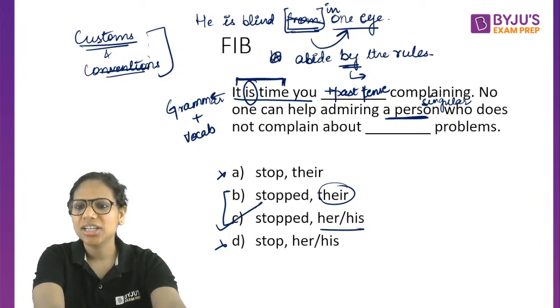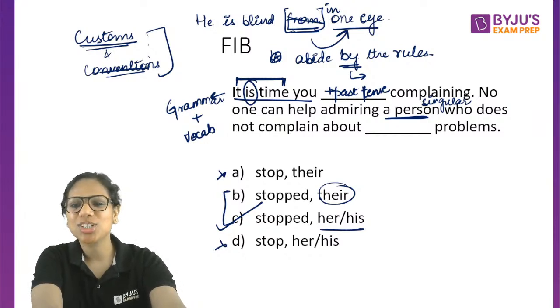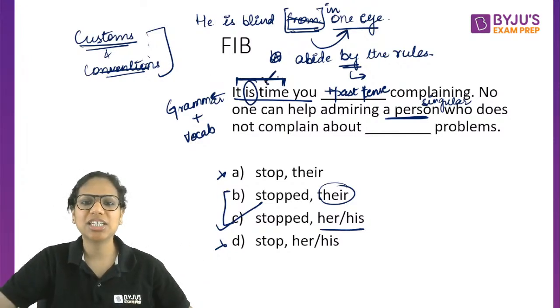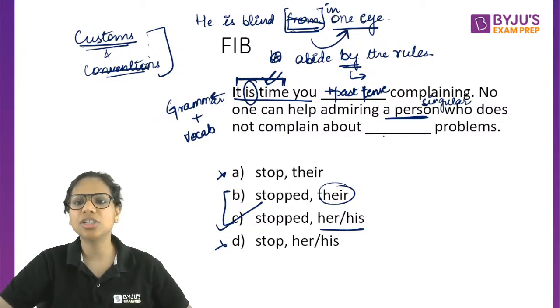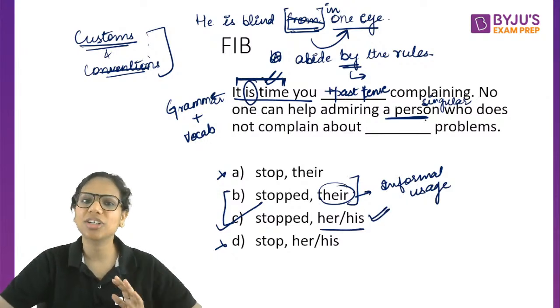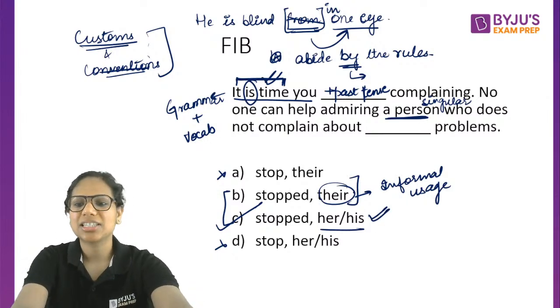Good, Raj. Then Anush. Okay, whatever your name is. Khushi. All right, good. C is the answer indeed. So past tense always with this phrase it is time, and a person is singular, so we cannot use there here. In informal usage, when we talk to each other, we tend to say there, but that is informal. In standard British English, a person is singular. So C is our answer.